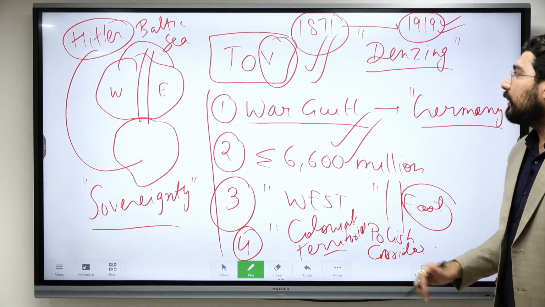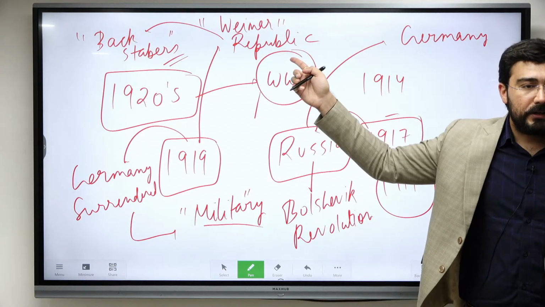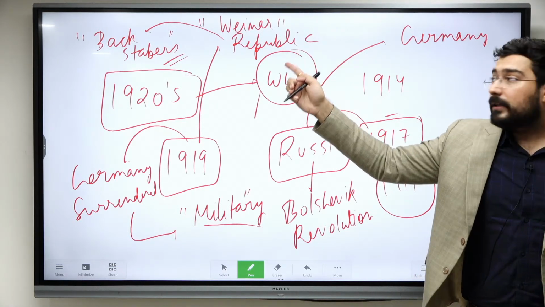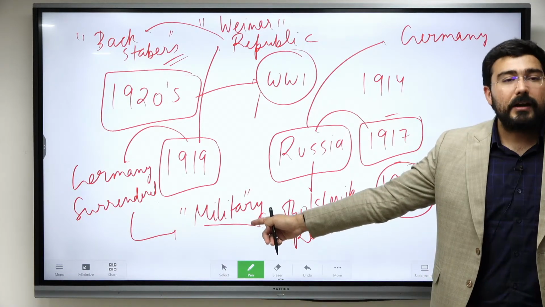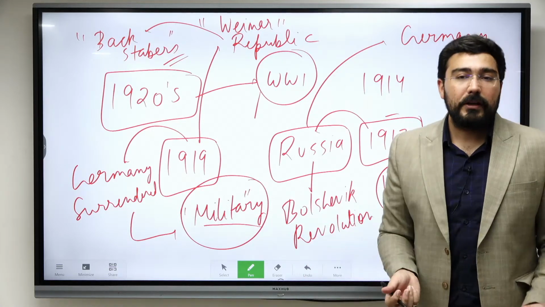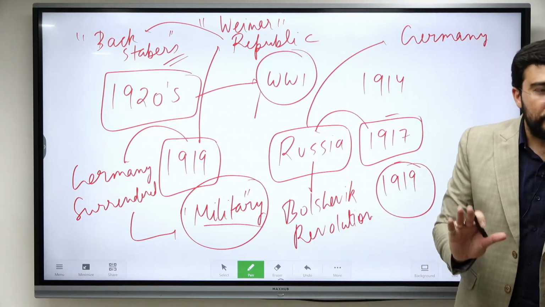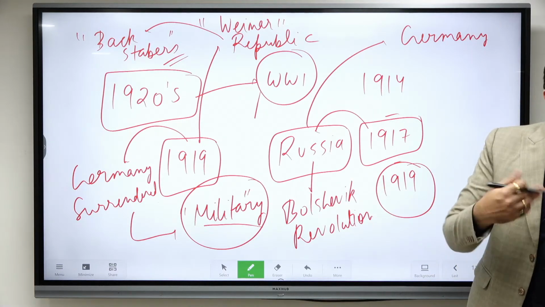Because of these factors, the government which signed the treaty, known as the Weimar Republic, was discredited as backstabbers because their military had never been defeated. The military remained undefeated. You can surrender without getting defeated; defeated means you are totally about to be finished.